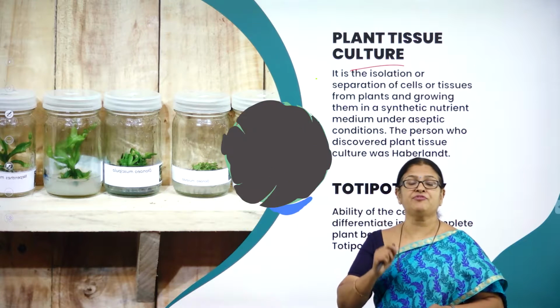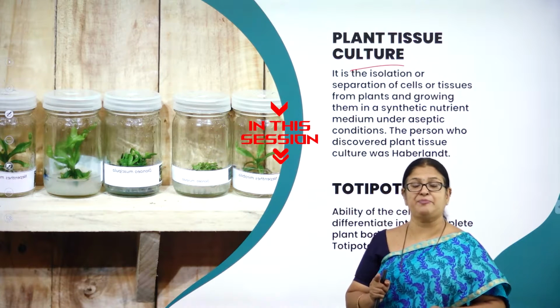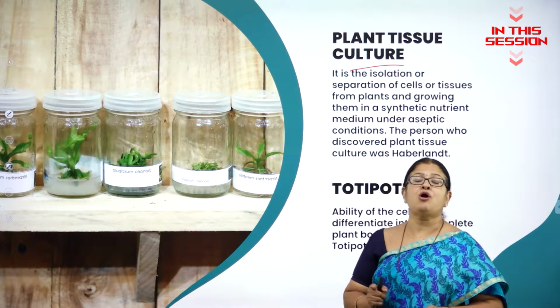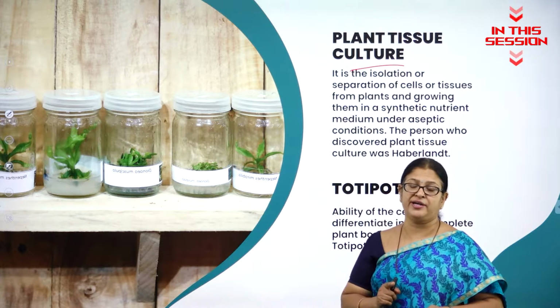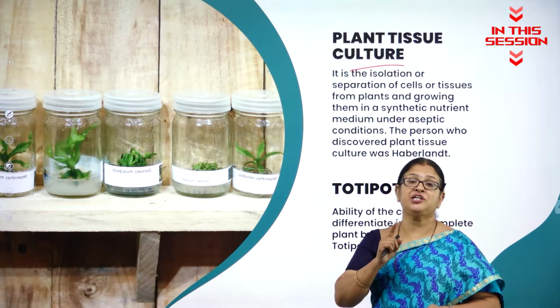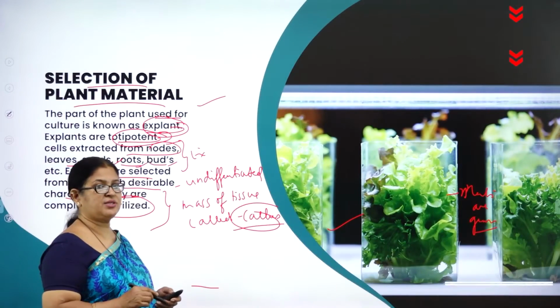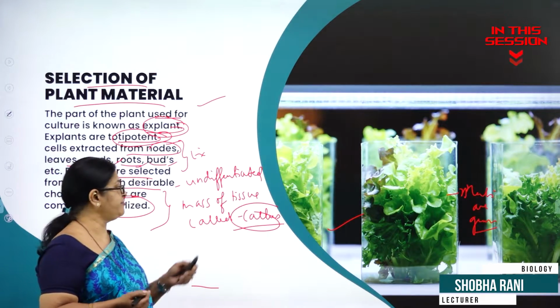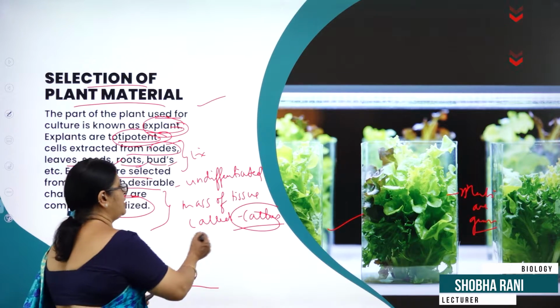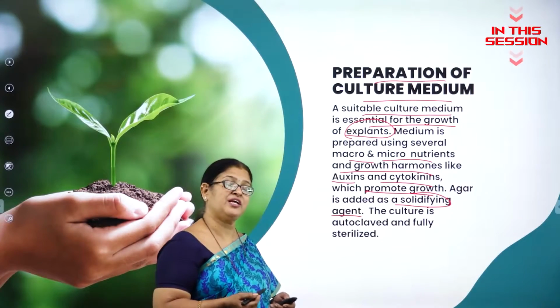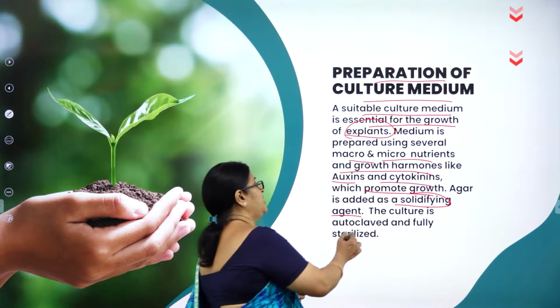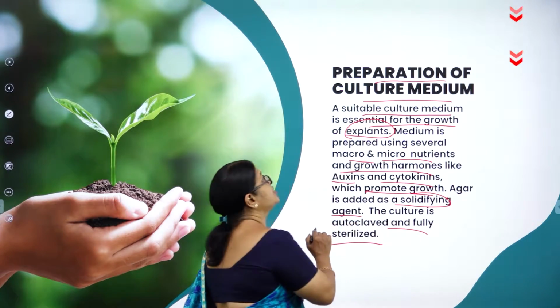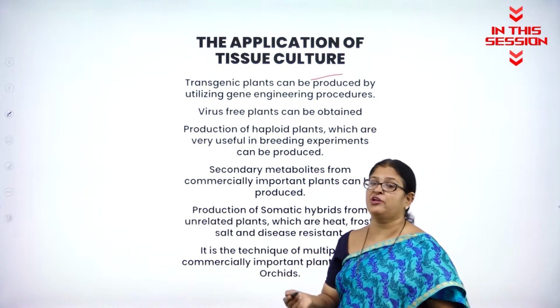It is a method of growing a plant cell, either it might be a cell, plant cell, or a tissue or an organ in an artificial nutrient medium. The cells of the explant multiply and give rise to undifferentiated mass of tissue called callus. So autoclaving will kill all the microorganisms and it is fully sterilized. What are transgenic plants? Genetically modified plants are called transgenic plants.